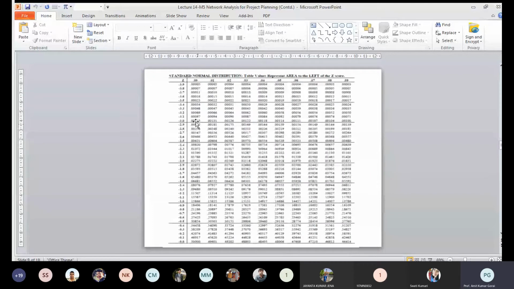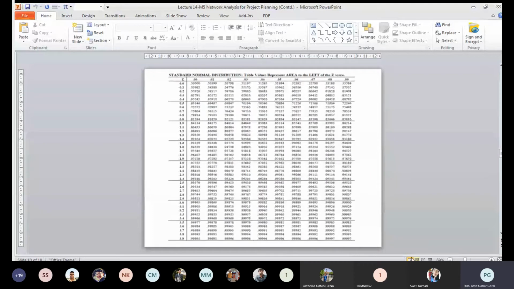Here you can see this is -1 for Z, and because we have a positive value, we go to +1. It was 2.51, something like that. This is the Z score you can see, and we need to calculate for 2.51. Here you can see this is the 2.5 value, and this is 2.50. If it is 2.50, you take this value. If it is 2.51, you have to take 0.99396.